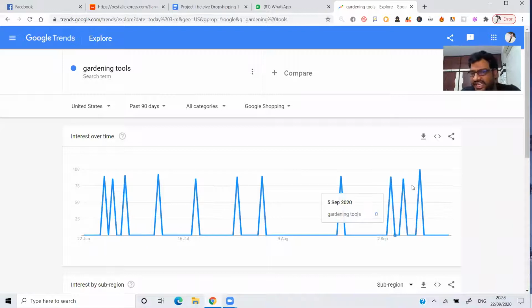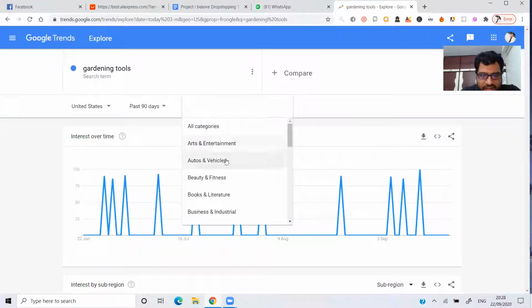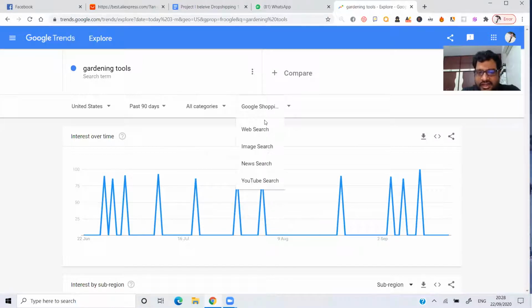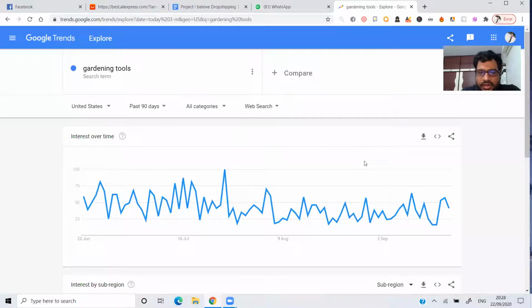Now see, this is the trend. If you want to add some category, you can, but no issues, do not add any category. Let me take web search right now. See this, the trend started at 59. You see half of this particular trend, for example in the last 90 days. Is half of this trend more than 50 or not? Just check that. And it is on the downer side right now. It started with 58 and it's ending up at 41. So I'm not going to consider this particular niche right now.